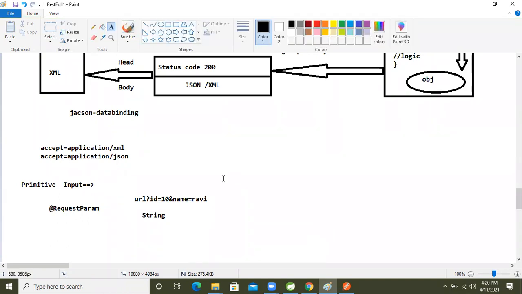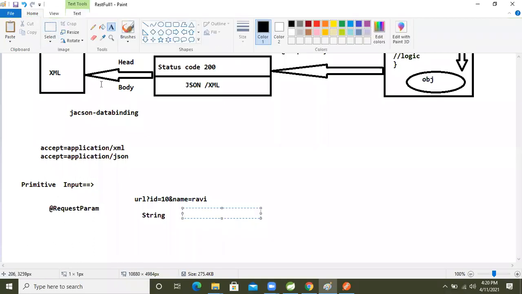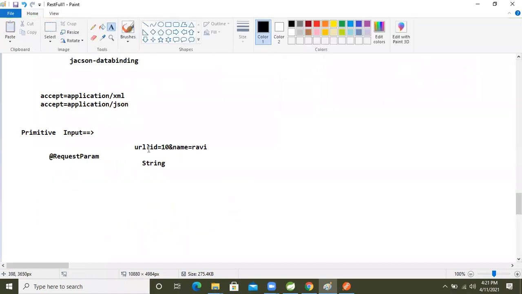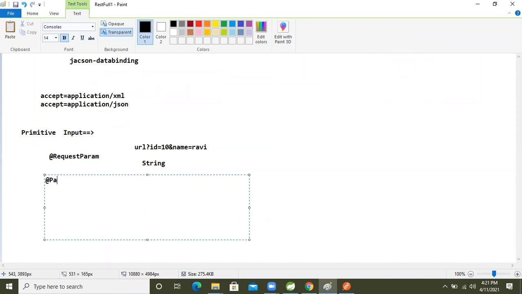So by default, the string request parameter format is what, guys? String. Okay, so after then, there is one more annotation we can use to read the primitive data. Which annotation? Here it is not mandatory, but whenever we are taking the path parameter, everything is mandatory, guys, okay? So for that, what annotation is there, guys?